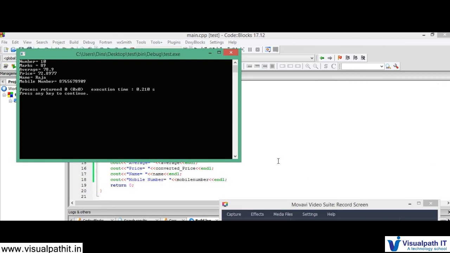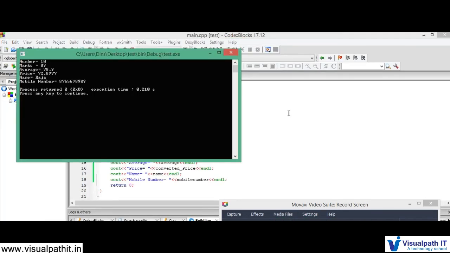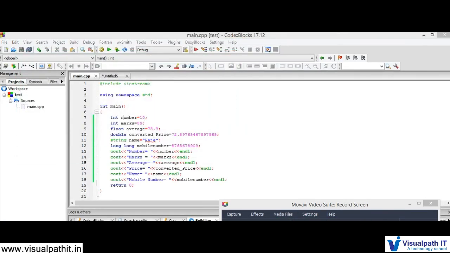We have seen variables, right? So what is a valid variable and what is an invalid variable? It will show you. Let me just close this. For example, if I start this number with 2, when I compile it, it will throw an error. See, it is showing an error, right? That's why it is invalid.